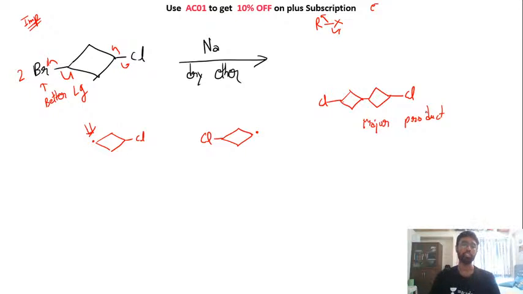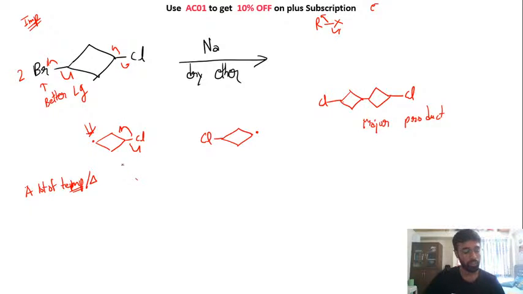Okay, but there is one more possibility that can happen here. See, chlorine leaving is very difficult. It is not at all possible that bromine stays and both the chlorines have left. Okay, now one more possibility is, let's say we have provided a lot of temperature, I will write it here, a lot of temperature, or you can say a lot of heat. So in that case, if we are providing a lot of heat, then this bond can also break. This bond will break, your chlorine will leave. Okay, this is homolytic.